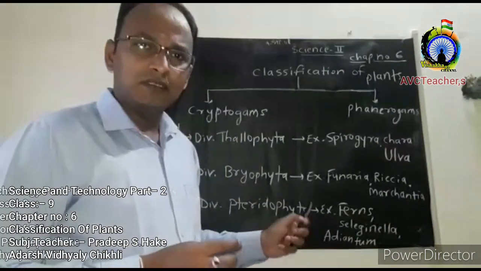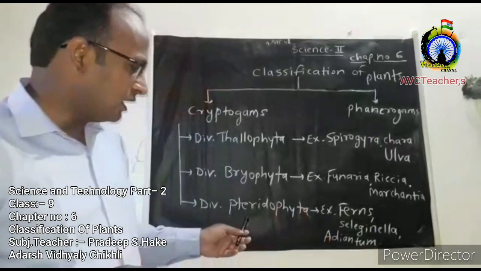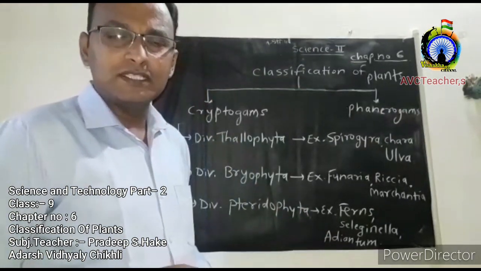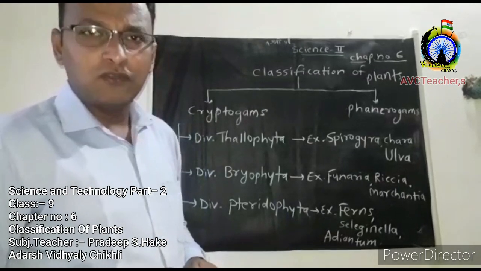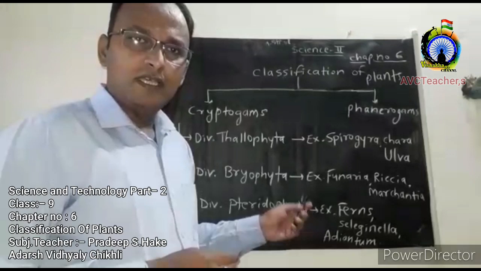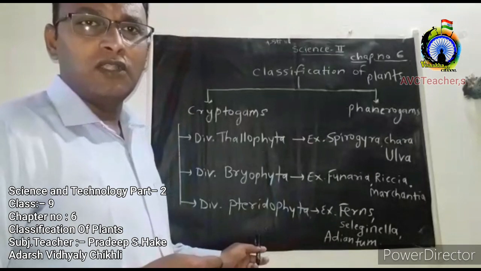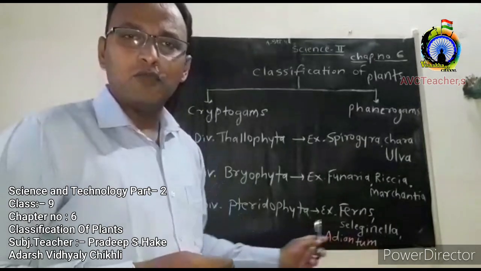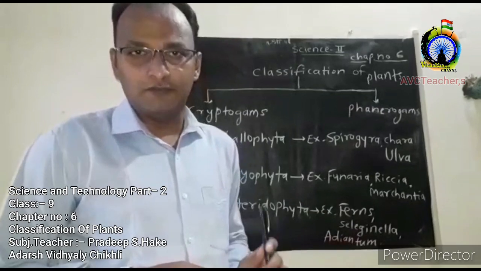Depending upon the shape and size of the leaf, these Pteridophyta plants are of two types. The first type is called microphyllous and the second one is called macrophyllous. Then which plants are called microphyllous? The answer is the Pteridophyta plants in which leaves are very small in size. Such Pteridophyta plants are called microphyllous plants. For example, Selaginella is an example of a microphyllous plant because the Selaginella plant has very small leaves.